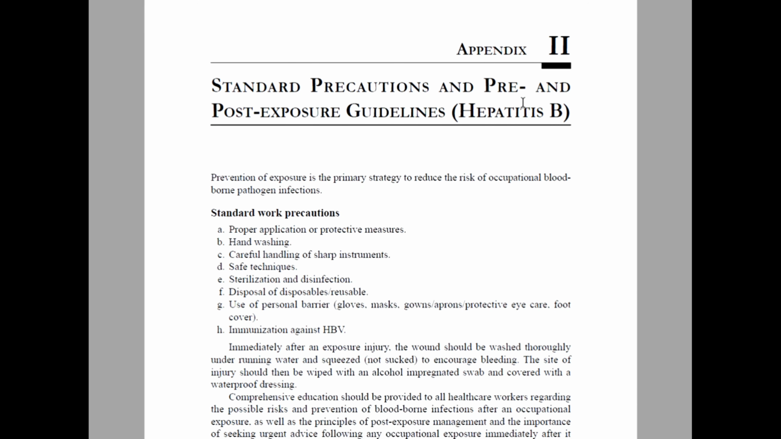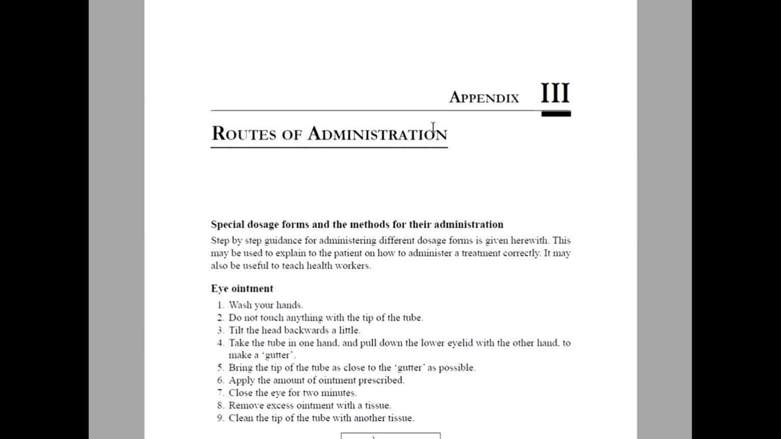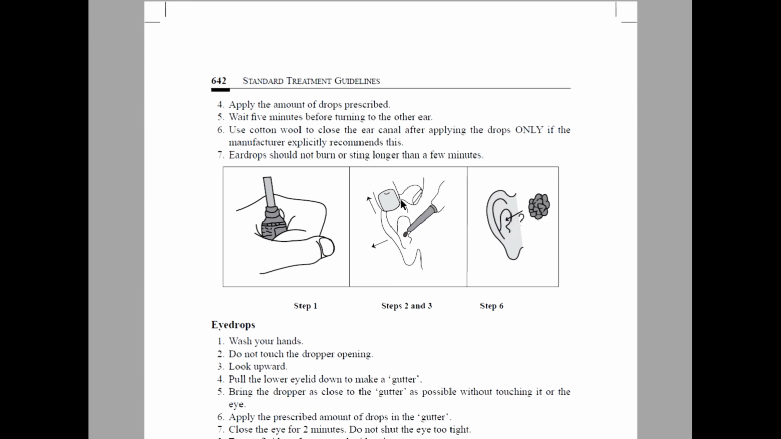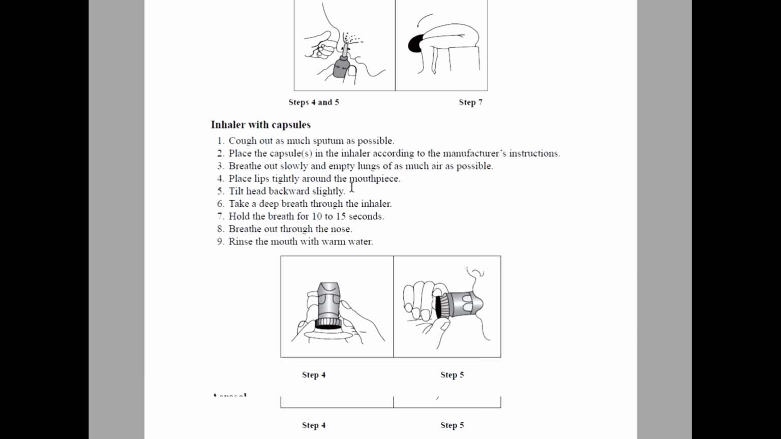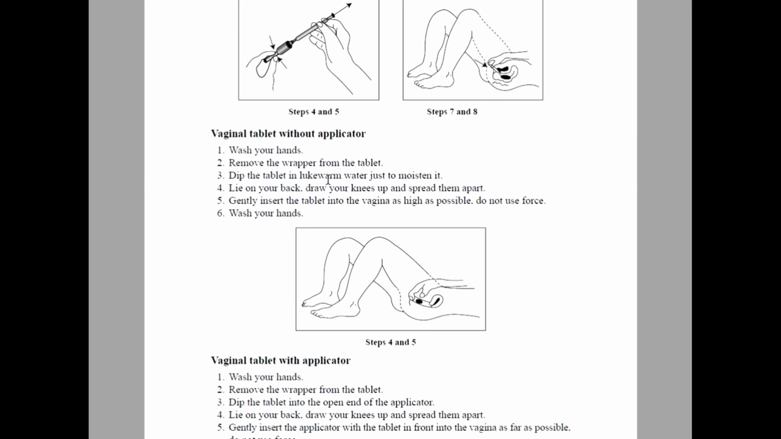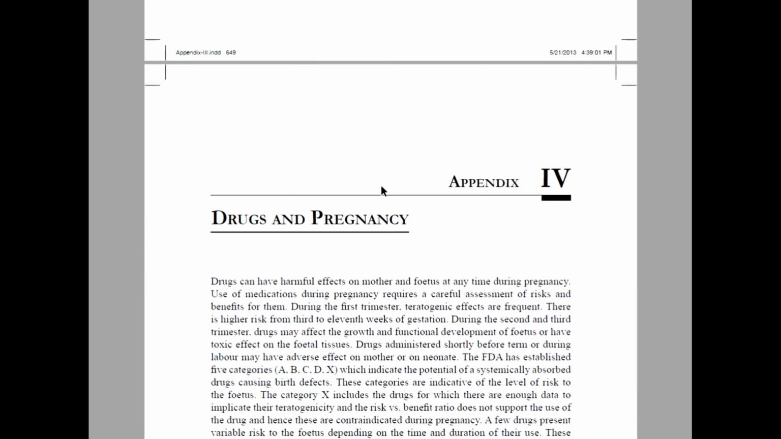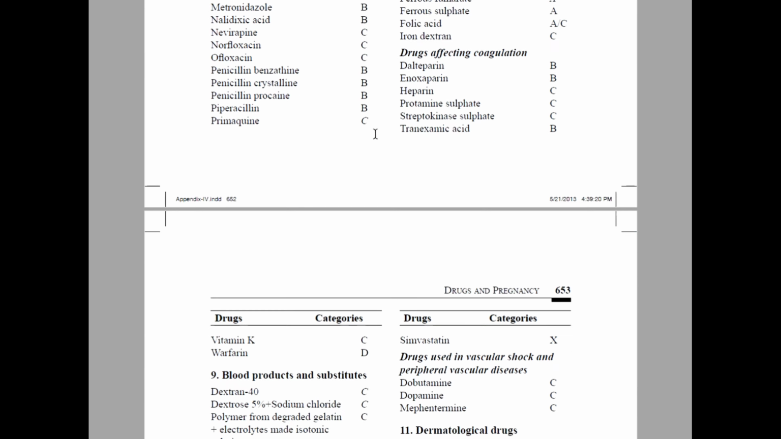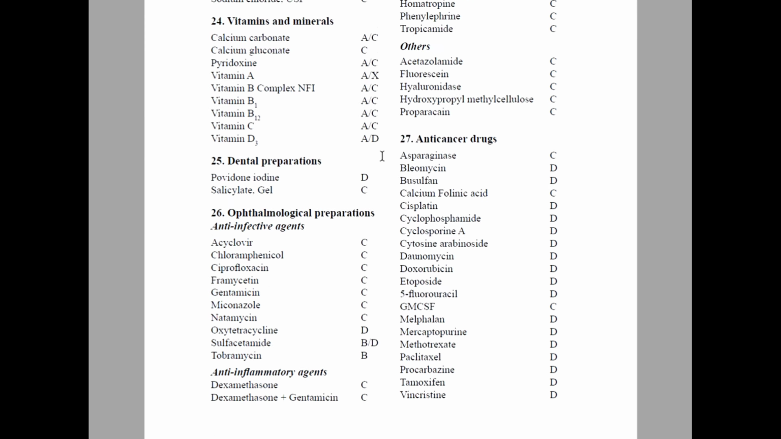In Appendix 2, you will find the standard precautions for pre- and post-exposure guidelines, like for hepatitis, and some routes of administration, how injections are given, with detailed procedures. There is also an explanation of drugs and pregnancy, with categories A, B, C, D, and a clear explanation of these drugs.